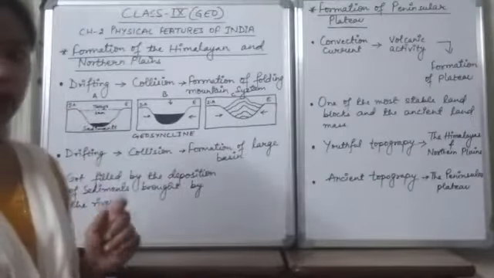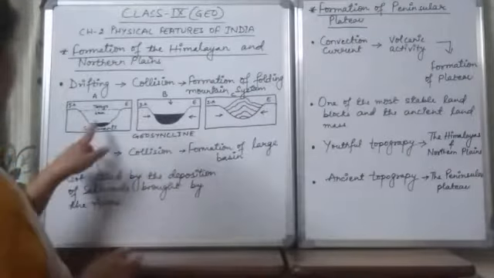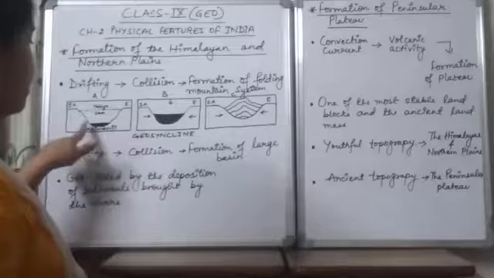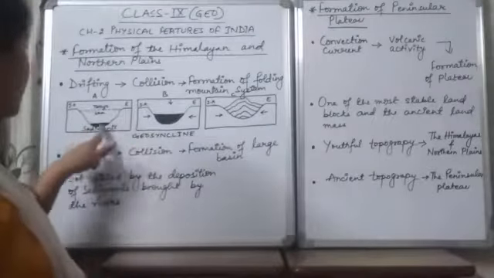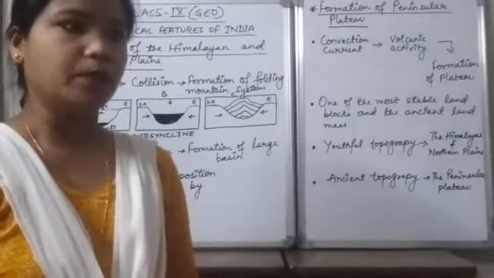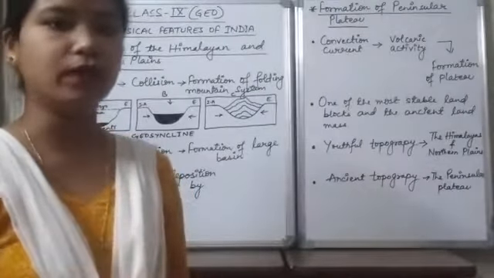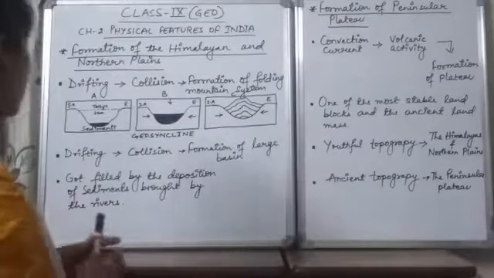What is a geosyncline? A geosyncline is a kind of large basin, or a deep depression, which was created by the Tethys Sea, which was depositing sediments at the bed of the sea.